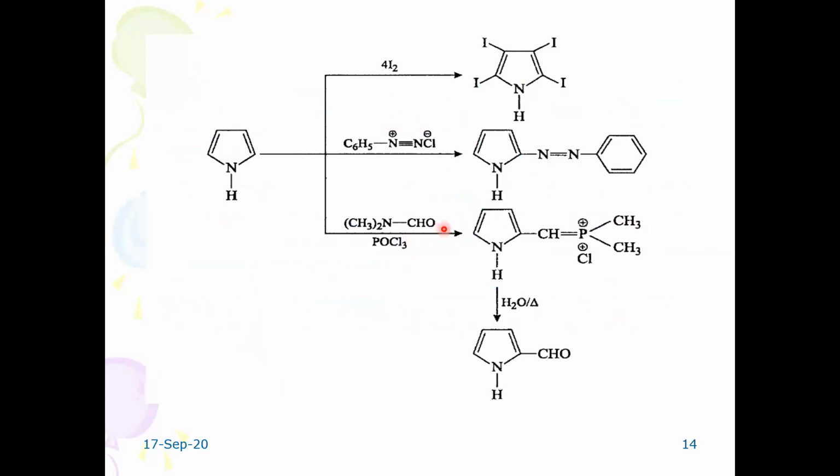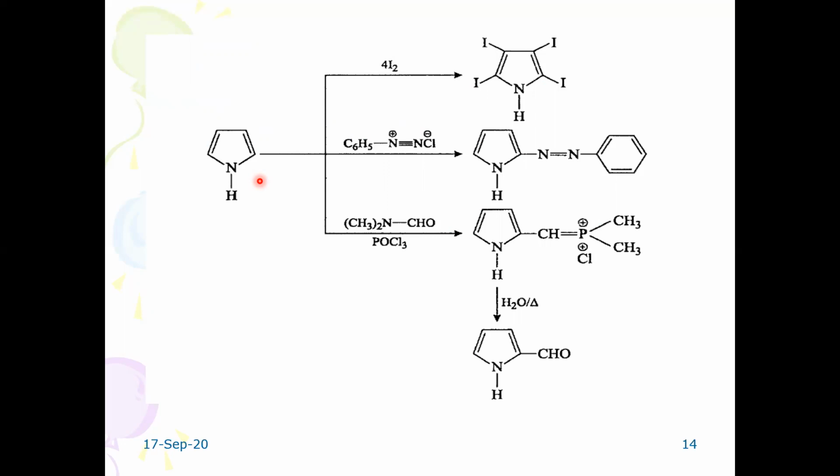Other than electrophilic substitutions, under some other important conditions, suppose iodination takes place because of high reactivity, just like your phenol. When phenol reacts with bromine water, it gives 2,4,6-tribromophenol. Suppose the reaction is carried out with only bromine in carbon tetrachloride, you will get the products ortho-bromophenol and para-bromophenol. Similar to that, pyrrole behaves almost like phenol. When pyrrole reacts with iodine in the presence of KI and other important solvents, it gives